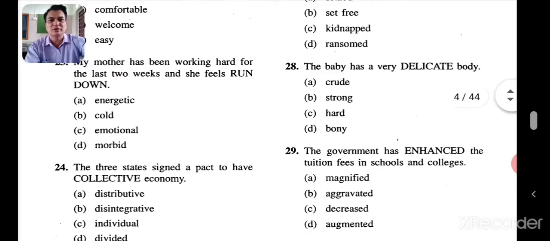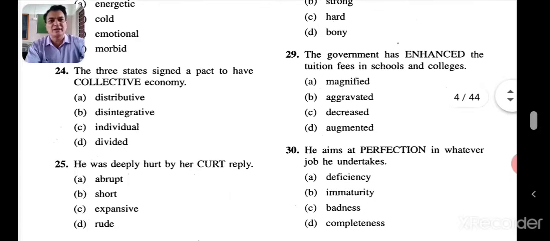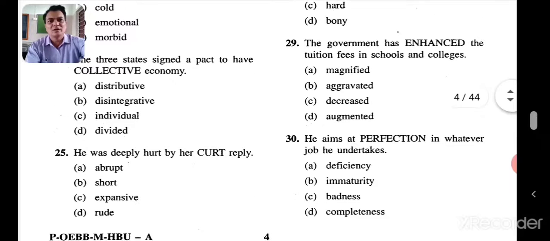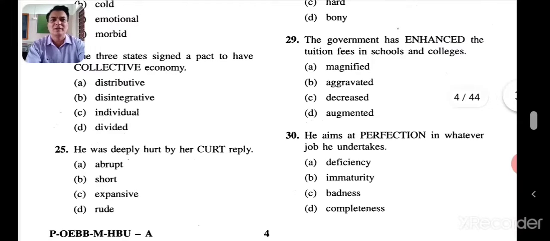My mother has been working hard for the last 2 weeks and she feels run down. She feels totally tired, no energy. Energetic would be the right answer. Yes. Let's go to the 24th one. The 3 states signed a pact to have a collective economy. Now collective, individual would be the opposite word.